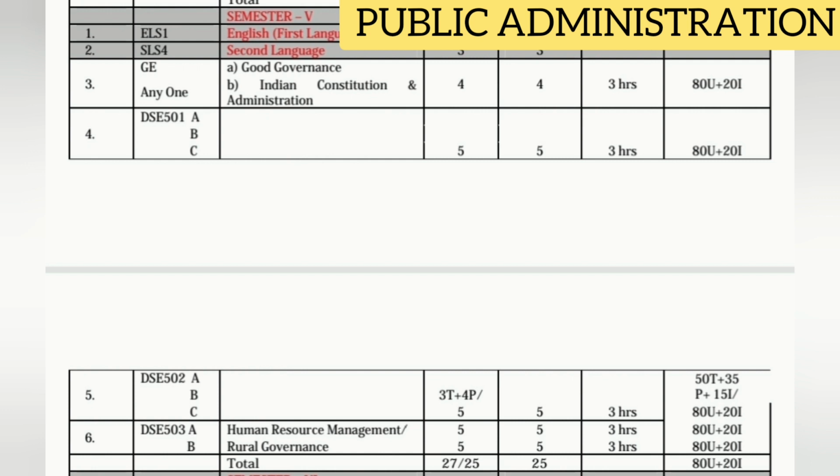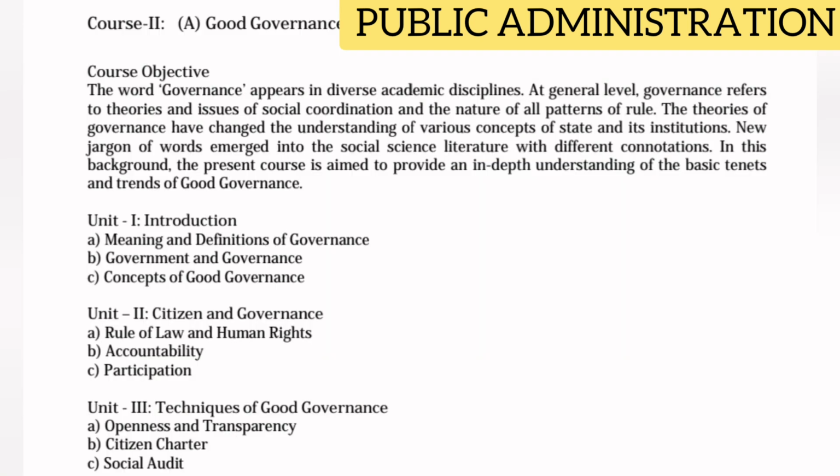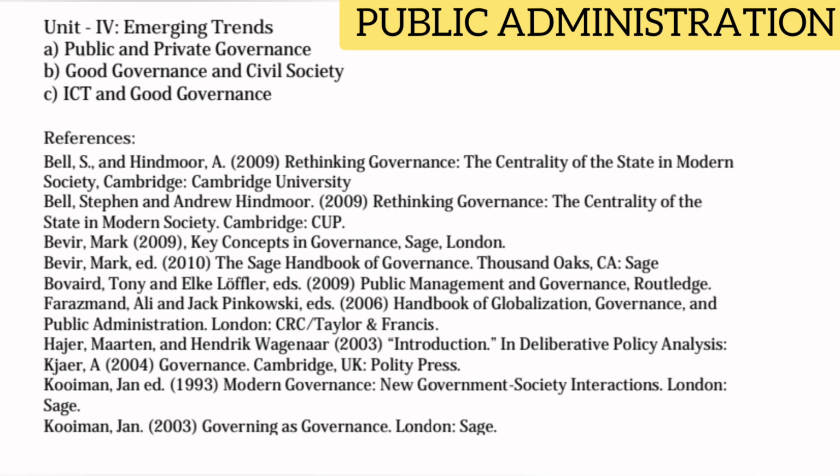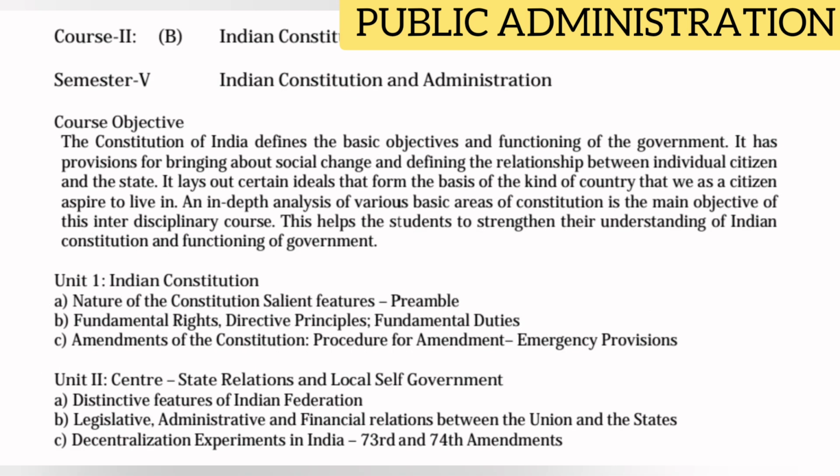Next, public administration. In public administration, in GE subject, we have options. Out of these 2 options, you can select any one subject. First subject, good governance. Second one, Indian constitutions and administration. For this subject, you have 4 classes per week and 4 credits you have. If you pass this subject, you will get these credits, and exam duration is 3 hours, and total marks for this subject is 100. Out of 100, 80 for semester exams, 20 for internal exams.